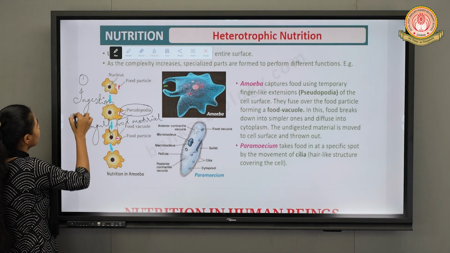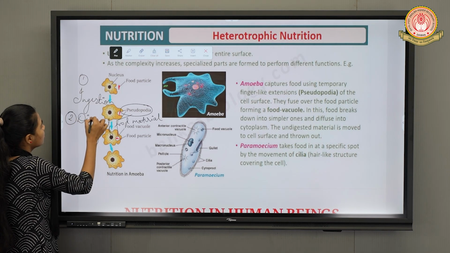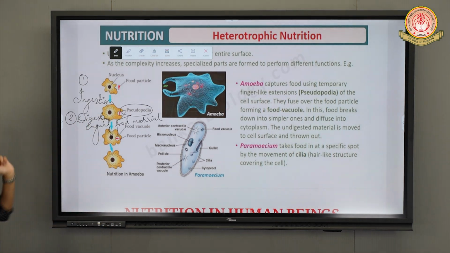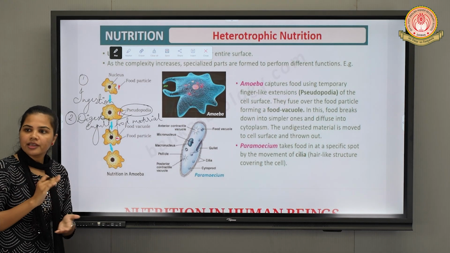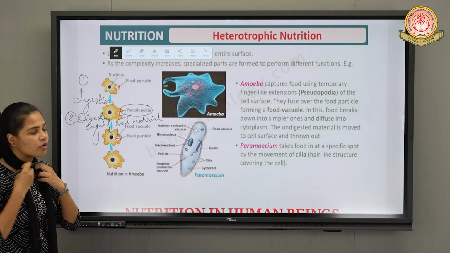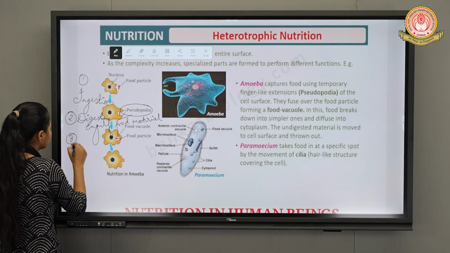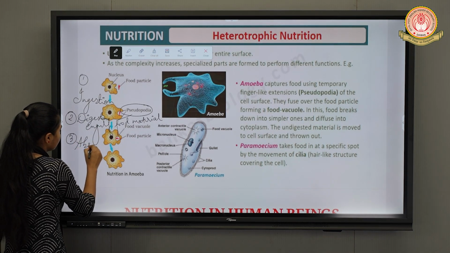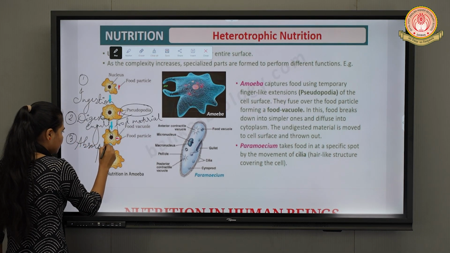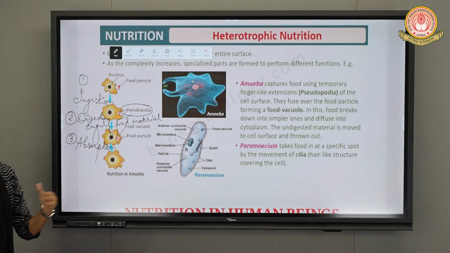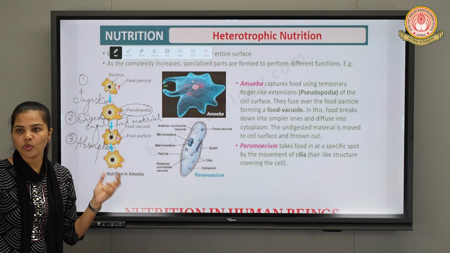Second, we have digestion. In the digestion process, the complex food material gets broken down into simpler forms. Thirdly, absorption: the food materials which are broken down into simpler forms are absorbed in various parts of the body.